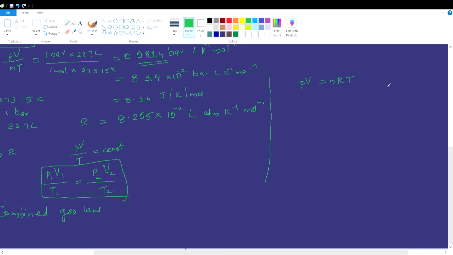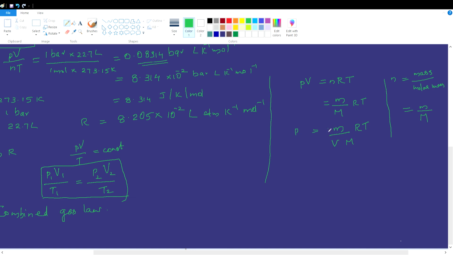So we substitute n, the number of moles, which is equal to given mass divided by molar mass. Given mass is denoted by small m, molar mass by capital M. Substituting, we get PV = (m/M)RT. If we write P, volume goes to the denominator: P = (m/V)(RT/M).